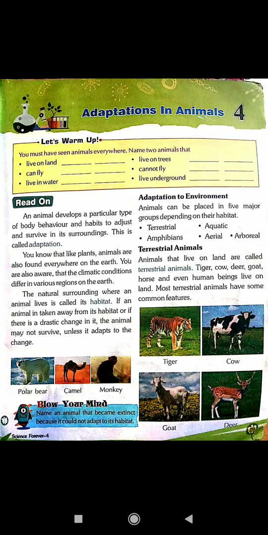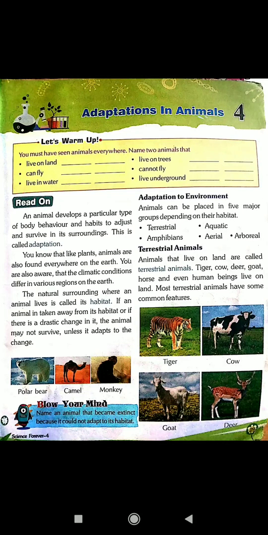Today, I am going to teach you chapter 4 in science, and our chapter's name is Adaptations in Animals. All of you have seen animals everywhere. Some live on land, some live on trees, some can fly, some cannot fly, some live in water, some live underground.